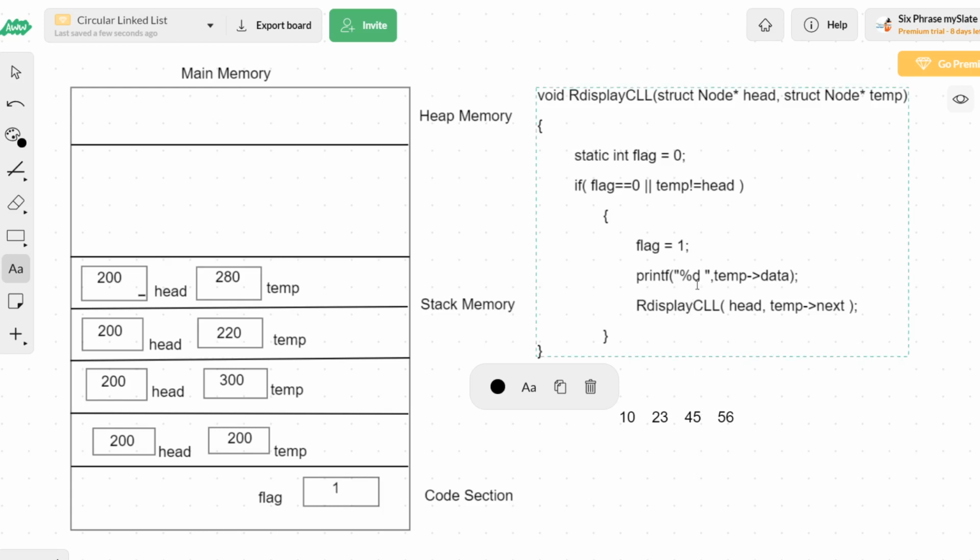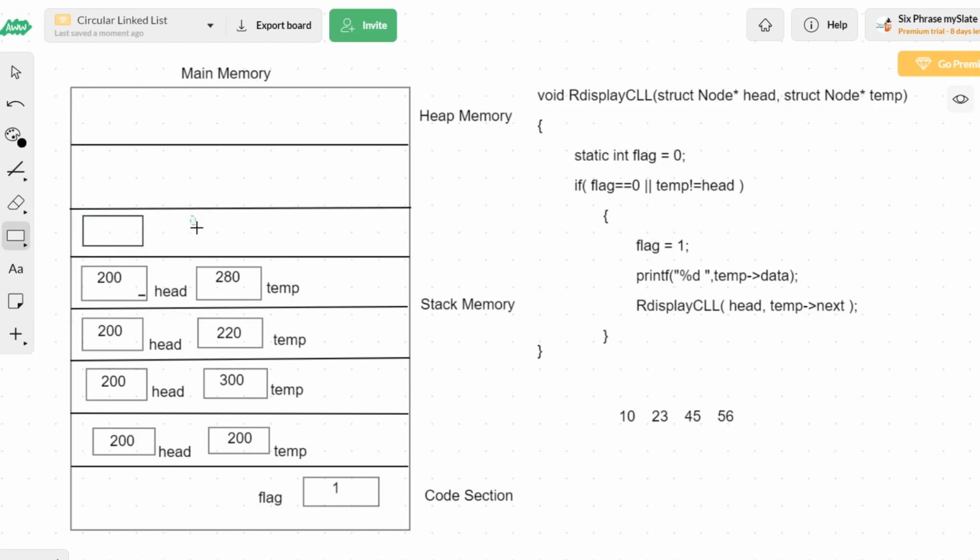After printing 56, what's the next line? Recursively calling the same function with a different argument. Which means one more activation record will be created for the recursive call, and it will take two memory blocks. One is going to take the name head, the other one is going to take the name temp. So the name of the first block is head, and the name of the second block is temp.